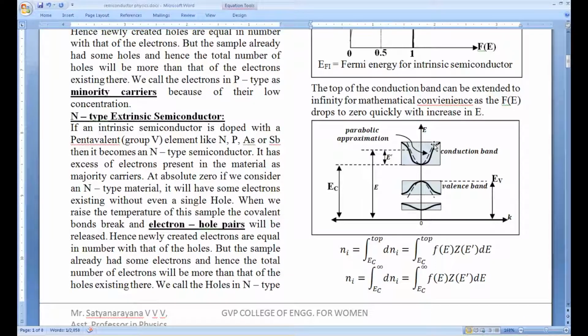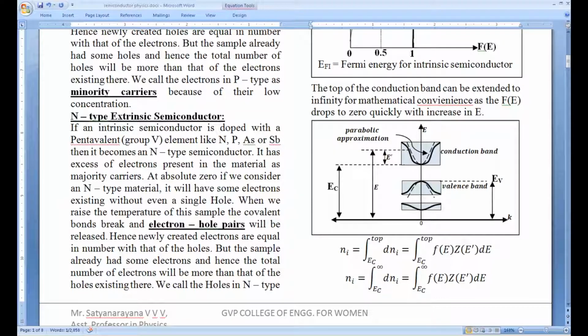If you recall, E was E equal to h cross square k square by 2m, which was a parabola in the case of free electron theory. But after band theory, we came to know that it is not a perfect parabola, but it is some kind of split parabola. So if we make this parabolic approximation that even in this band it is roughly equivalent to a parabola, you can apply the same density of states.